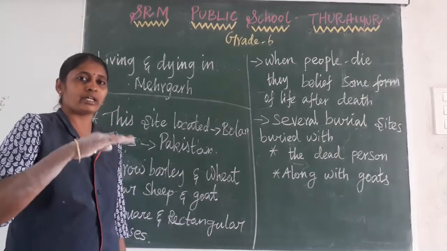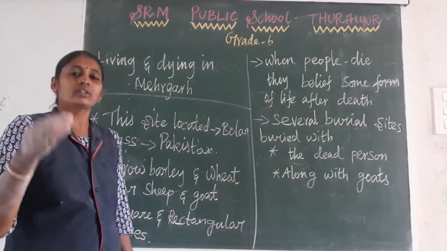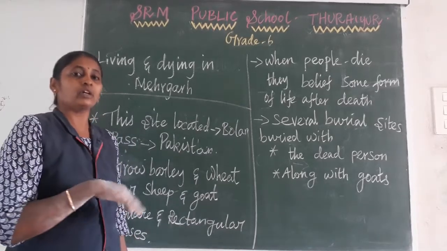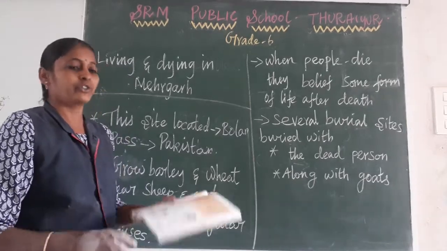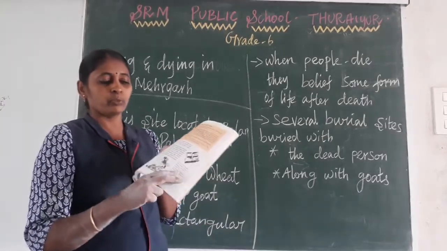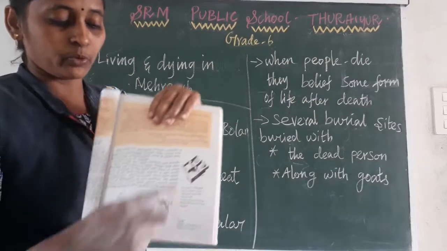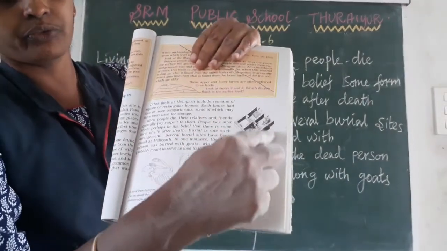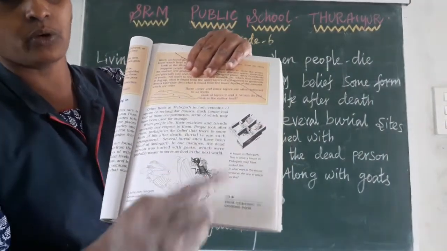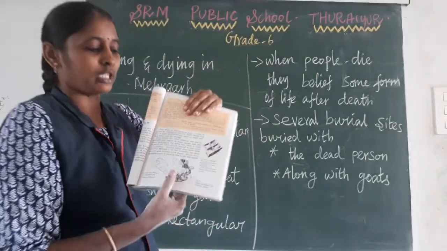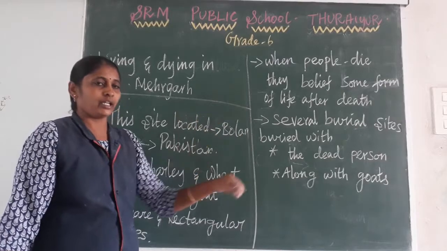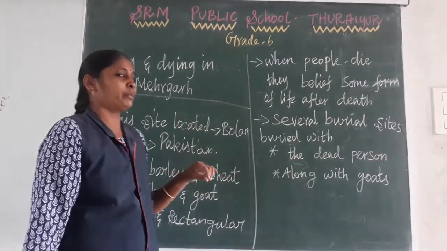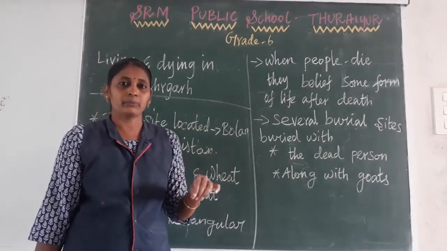Sometimes the houses were double storage or single storage. Mainly all the houses have numbers, so in your book they give the picture of the Mehar building house structure. Okay, just refer to that picture.